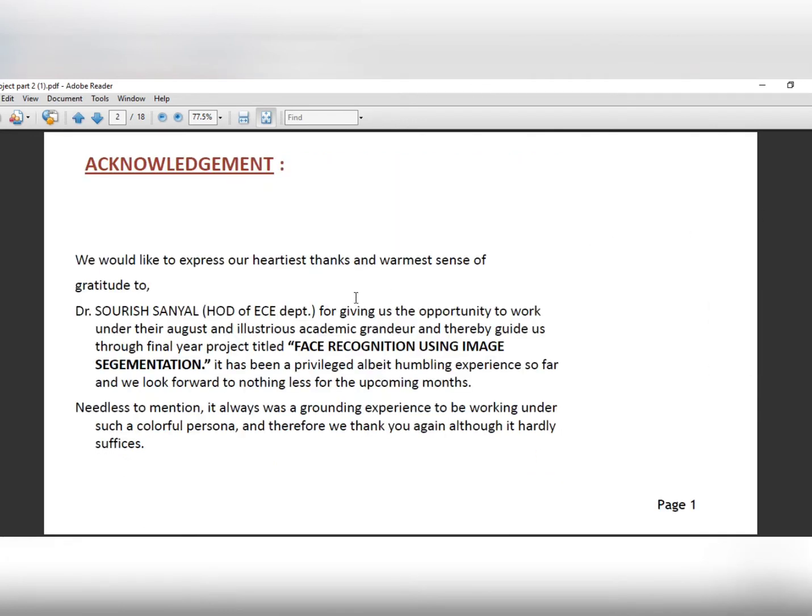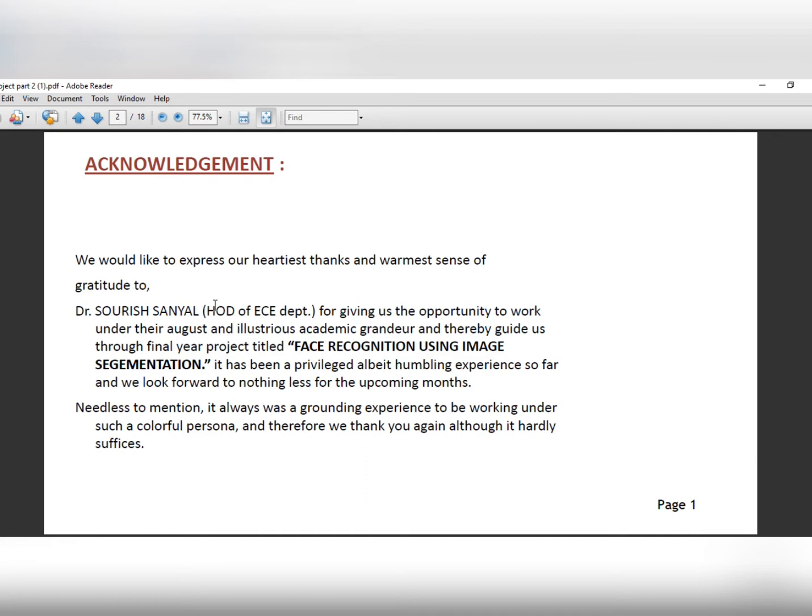Before we start with the formal introduction of the project, we would like to acknowledge that it was all because of Dr. Shori Shannal, the HOD of ECA department in Kuchbehar Government Engineering College, that we were able to procure this title of the project and complete it on time. Sir has been of immense help to us academically, professionally, and personally.